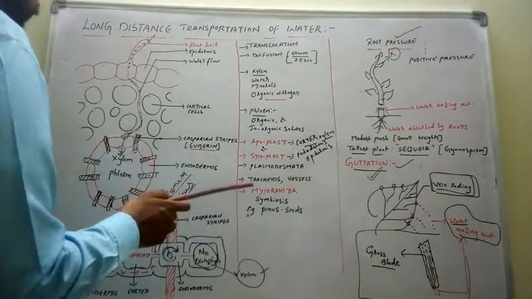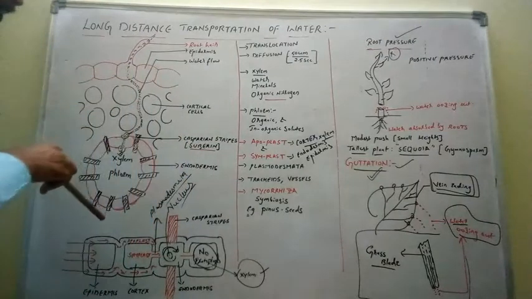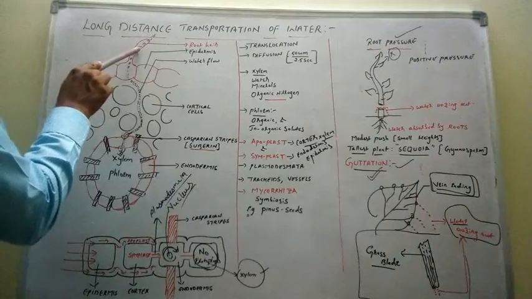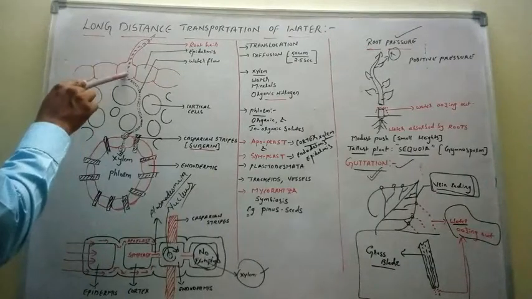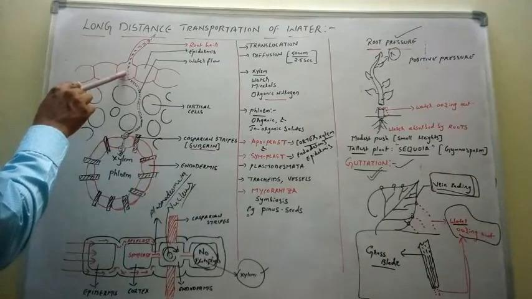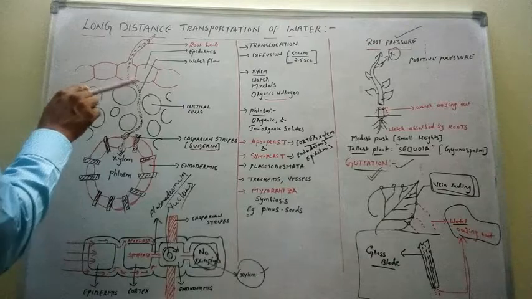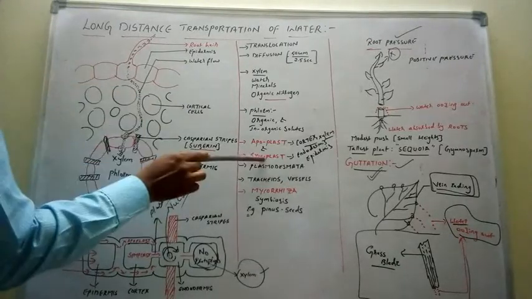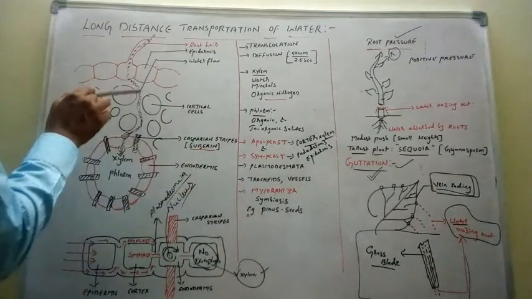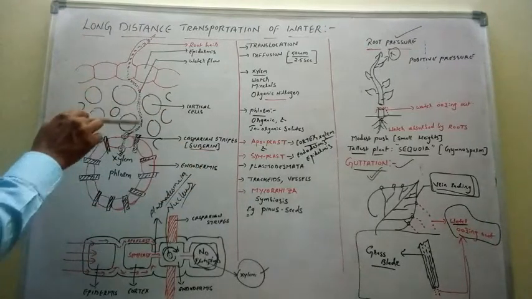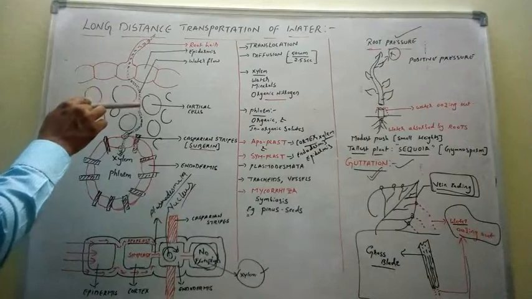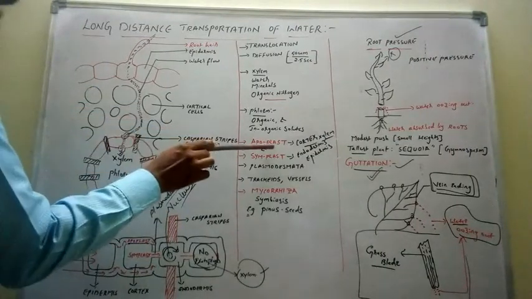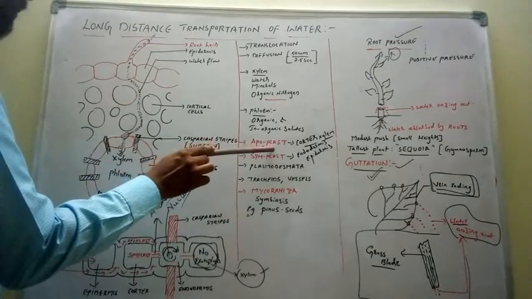Now, let's see the movement of water. First, water enters into the root hairs. These root hairs are directly connected with the protoplasm of the epidermis. It will come out of the epidermis. Now, the transport of water in the epidermis is symplastic pathway. Next, the water coming out of the epidermis crosses the cortex. Here water is traveling through the intercellular spaces. So the transport of water in the cortex is completely apoplastic pathway. Apoplastic pathway of water is seen in the cortex.